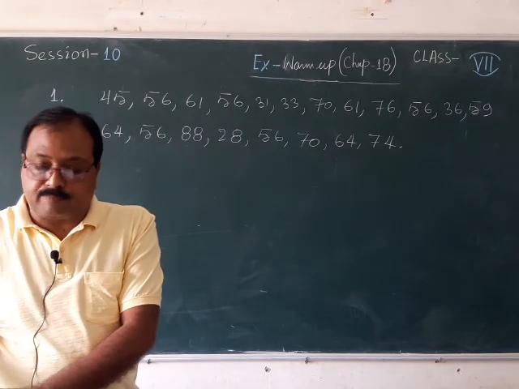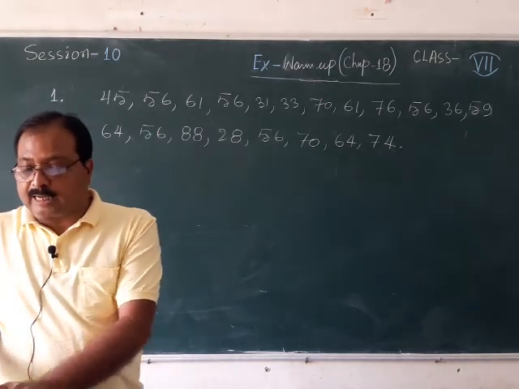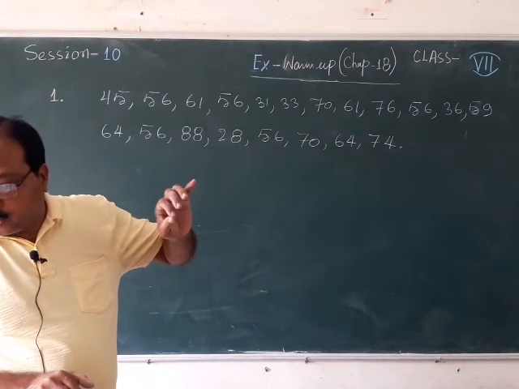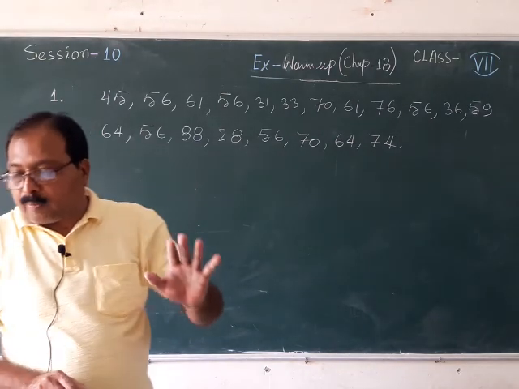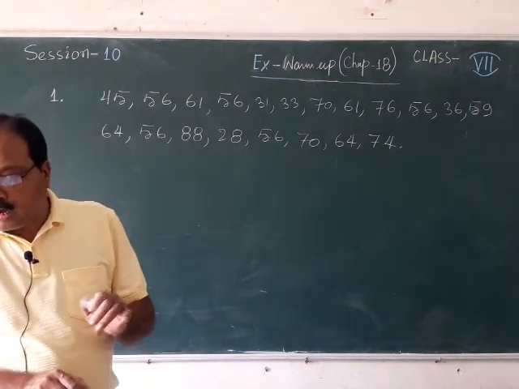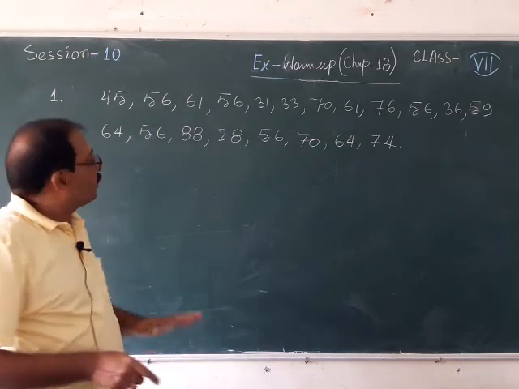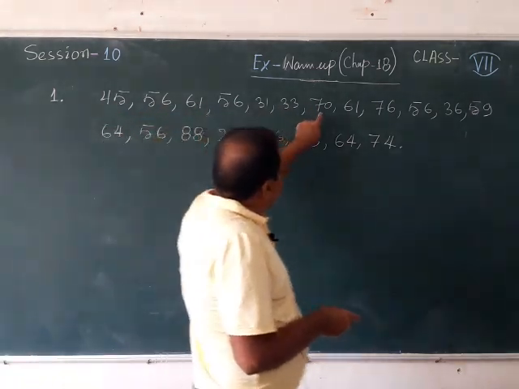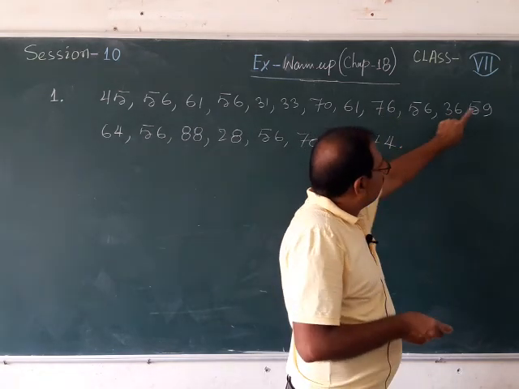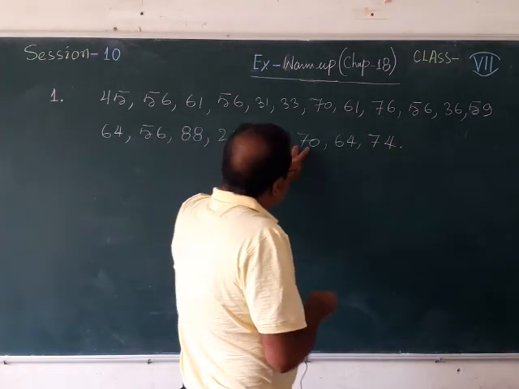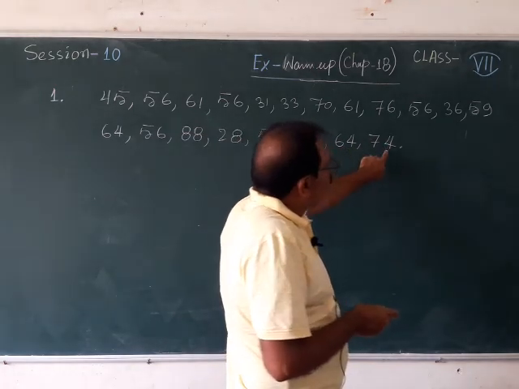So this is the data of the weights of the participants at a trekking camp. The total number of participants is not given here, so you need to count how many participants there are. 1, 2, 3, 4, 5, 6, 7, 8, 9, 10, 11, 12, 13, 14, 15, 16, 17, 18, 19 and 20.